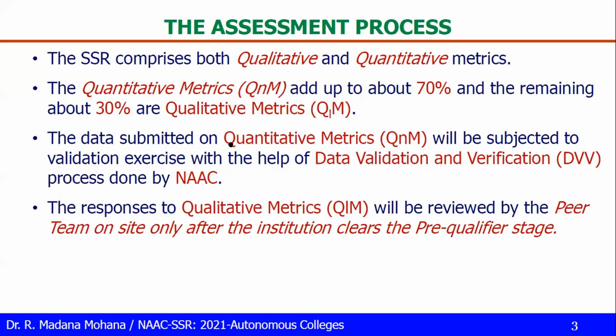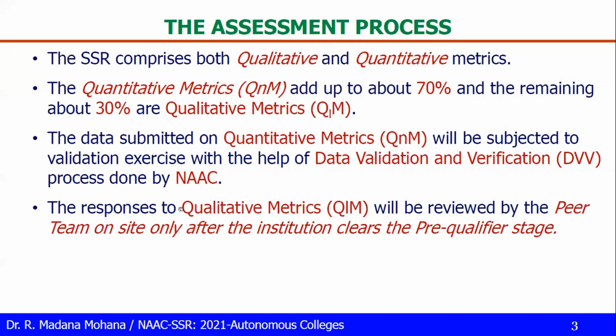The data submitted on quantitative metrics will be subjected to a validation exercise with the help of the data validation and verification process, DVV. This is done by NAAC. All the 70% weightage metrics related to quantitative metrics are evaluated by data validation and verification, that is DVV, through NAAC.